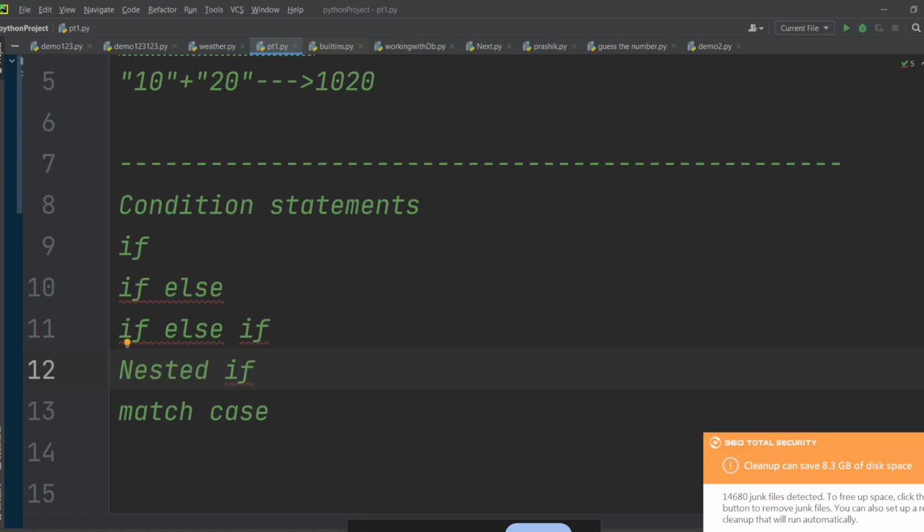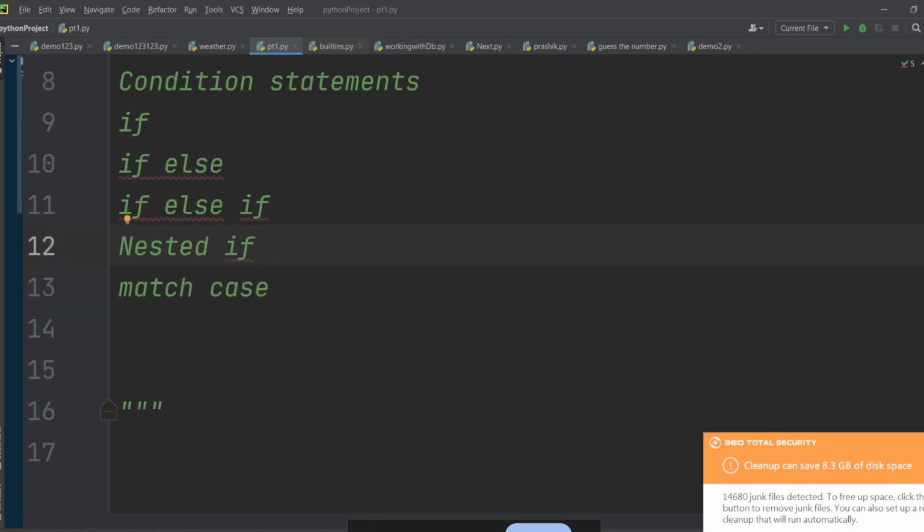समझ में आ रहा है? Yes, guys? So if, else if, nested if and switch. So let's start with the if.